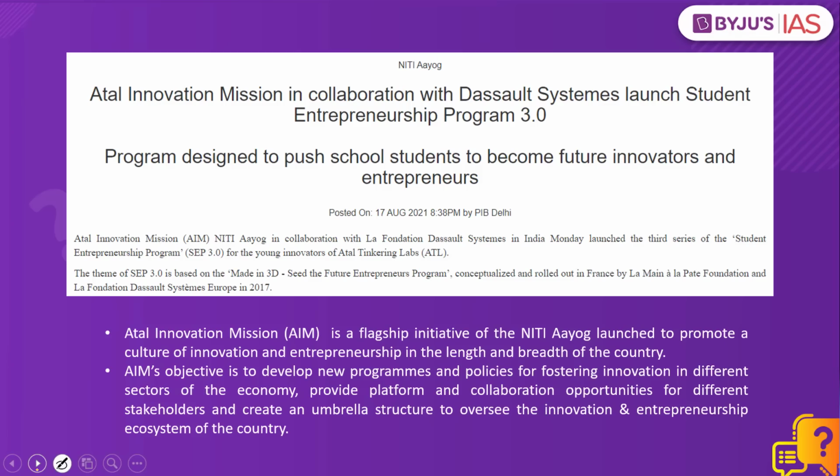What is the context? This PIB article states that the Student Entrepreneurship Program 3.0 has been launched through a collaboration between the Atal Innovation Mission and Dassault Systems. This Atal Innovation Mission is a flagship initiative of the Niti Aayog. It was set up in the year 2016 to promote a culture of innovation and entrepreneurship in the country. The Atal Innovation Mission has two core functions.